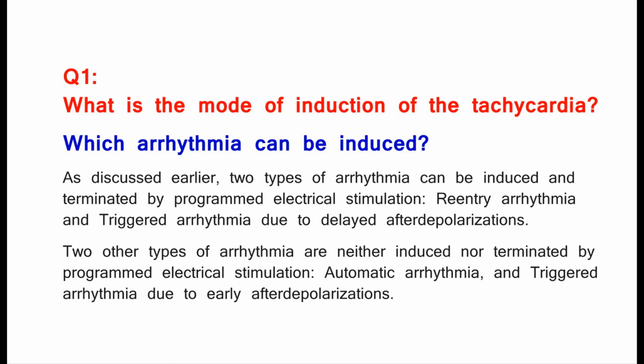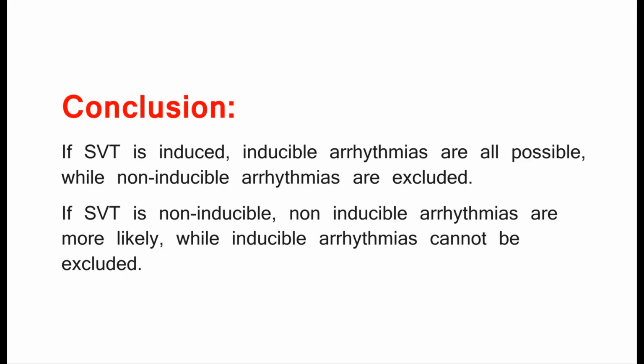Two other types of arrhythmia are neither induced nor terminated by programmed electrical stimulation, automatic arrhythmia, and triggered arrhythmia due to early afterdepolarizations. Conclusion. If SVT is induced, inducible arrhythmias are all possible, while non-inducible arrhythmias are excluded. If SVT is non-inducible, non-inducible arrhythmias are more likely, while inducible arrhythmias cannot be excluded.